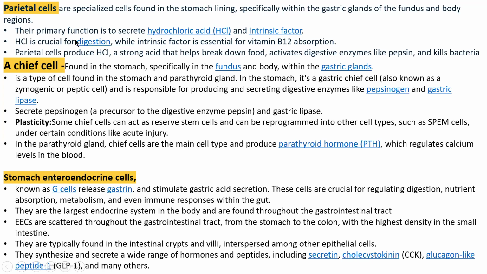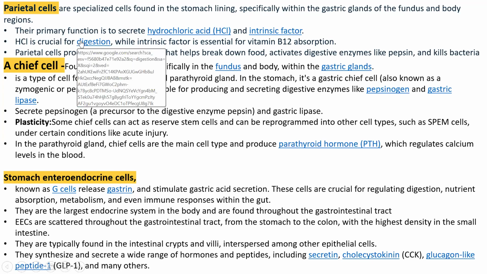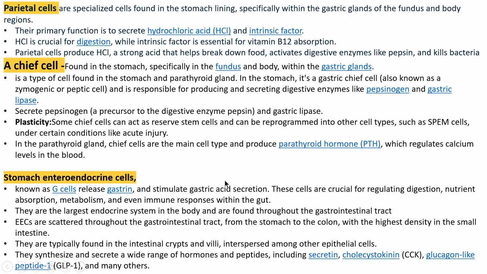So parietal cells are present in the stomach, especially within the gastric glands of which part? Fundus part. Parietal cells are present in the fundus part, and remember, they secrete HCl.